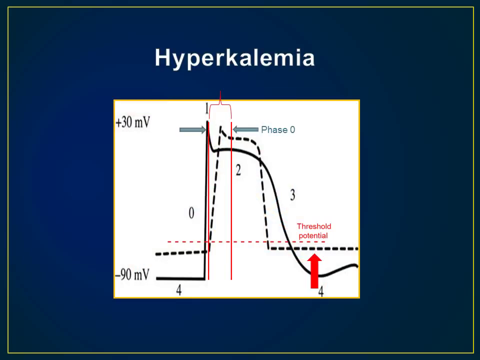Now here you see the normal action potential of the working myocyte in solid black, overlaid with the dotted black line representing the change in action potential that hyperkalemia causes. Notice how close the resting potential is to the threshold potential and the widening of phase 0. This will show on the EKG as a widening QRS, a shortening of the QT segment, and a loss of the P wave. Remember, as potassium levels rise, the resting potential becomes closer and closer to the threshold potential. And what happens when the resting potential meets the threshold potential?